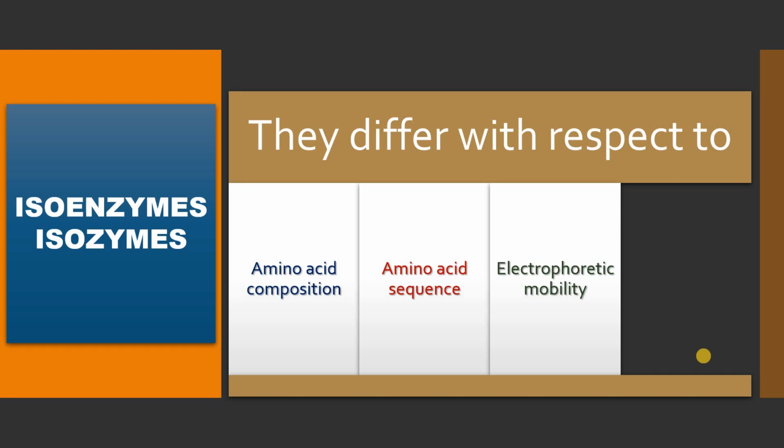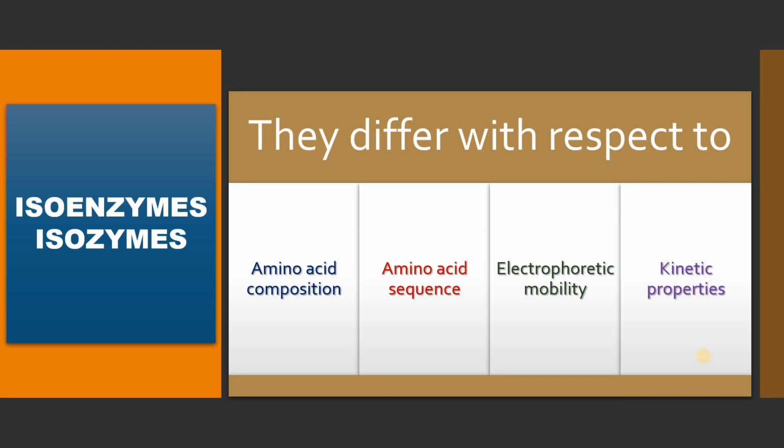So their electrophoretic mobility is different. So we can use this property to separate isoenzymes from the serum or plasma. And because their amino acid composition or sequence is different, their Km value is different.